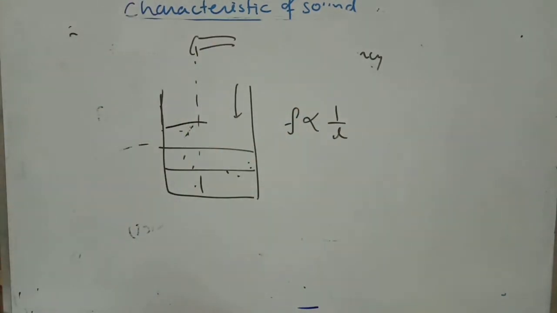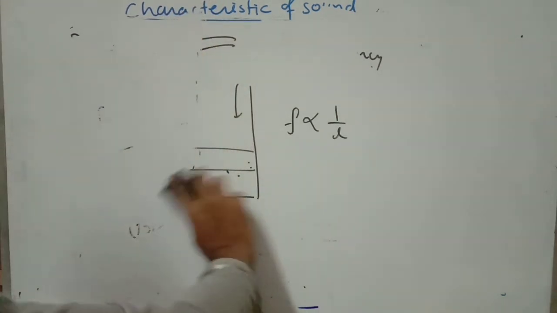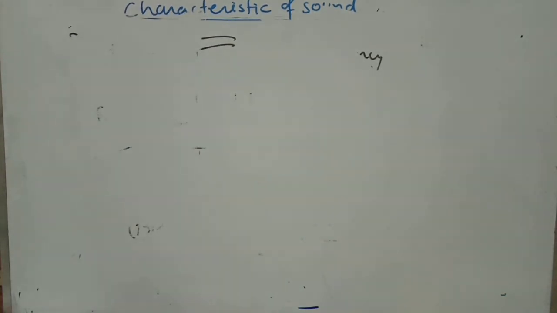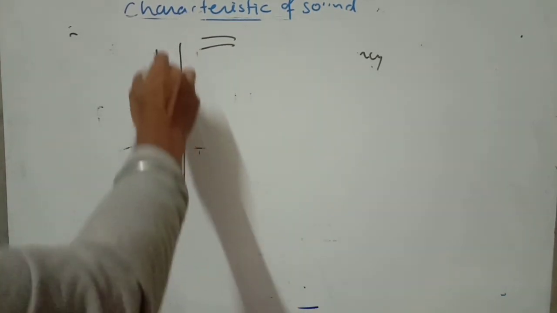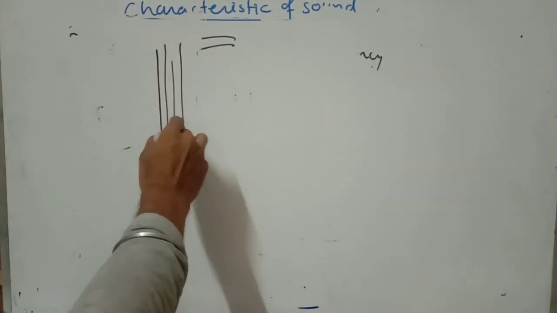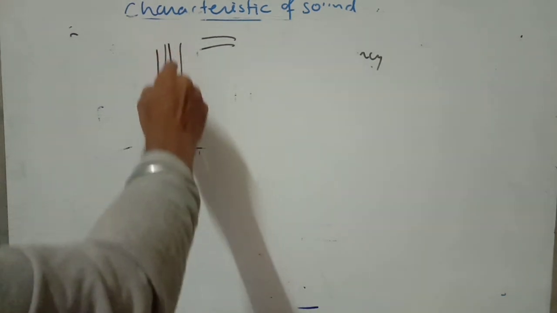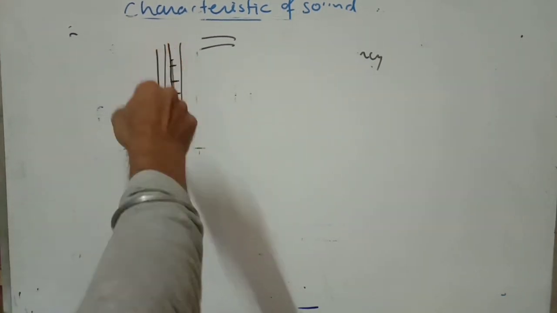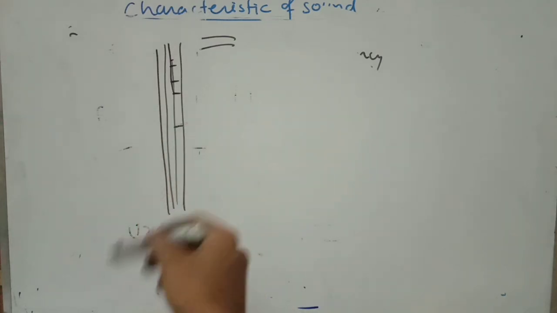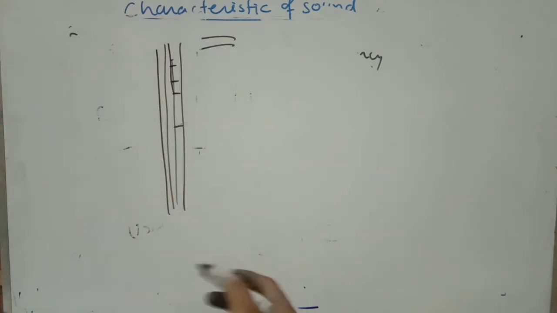Similarly, in case of a stretched string, if the disturbance length decreases, then frequency also increases. You can see this also in a guitar. When you pluck the guitar string at a long length, it will give less pitch. When the length decreases on the guitar strings, obviously pitch will increase, as you can feel.